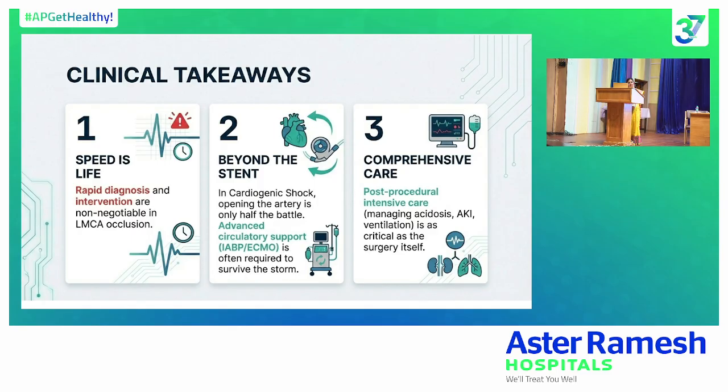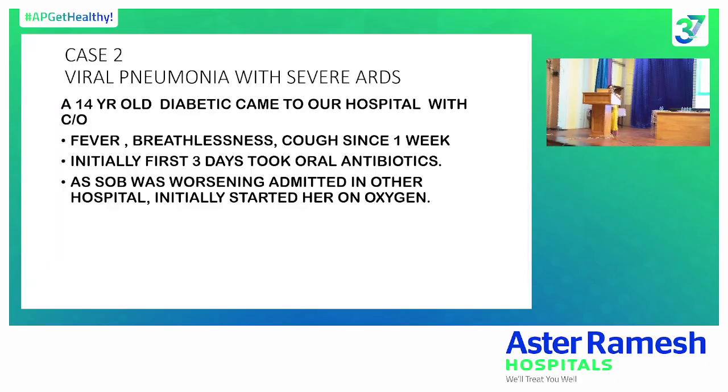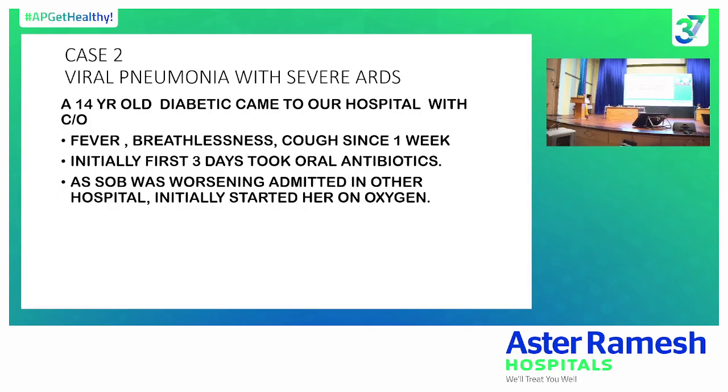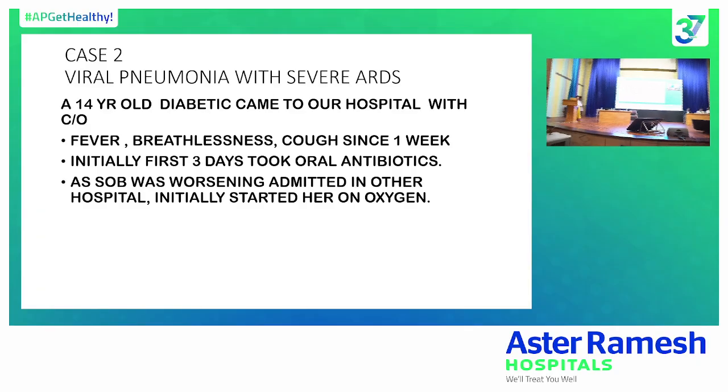But there are certain things beyond stenting, like assist devices, mechanical circulatory devices like IABP and VA ECMO, in case the patient is not improving. And complex critical care is also necessary in such a patient. After 4 weeks, we did a repeat angio also. It showed slow flow in the coronary vessels. The patient was doing good. This we published also.